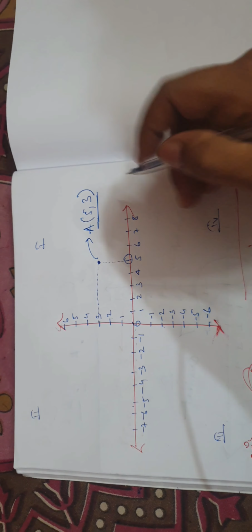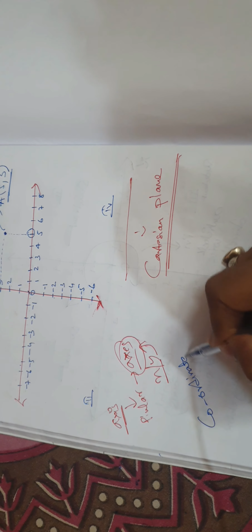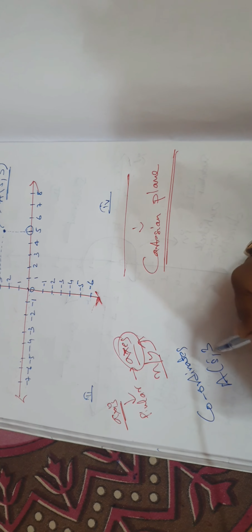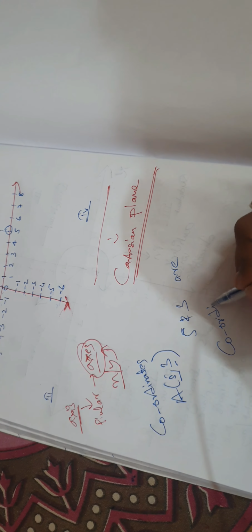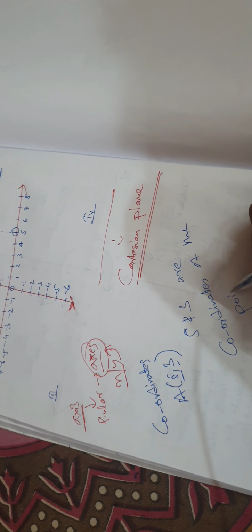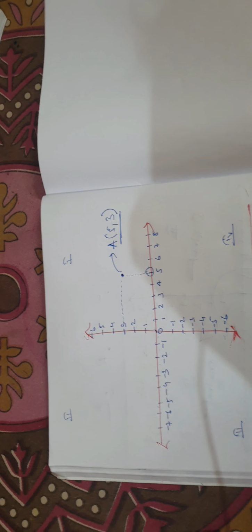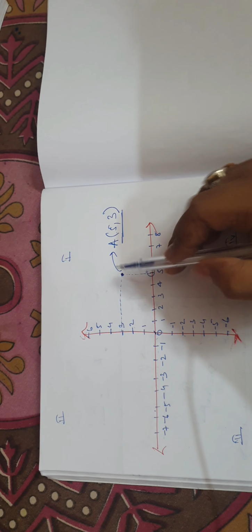These are known as coordinates. 5 and 3 are the coordinates of the point A.